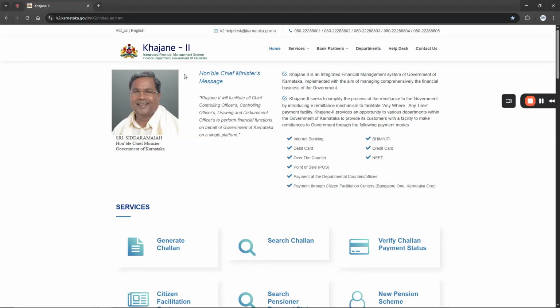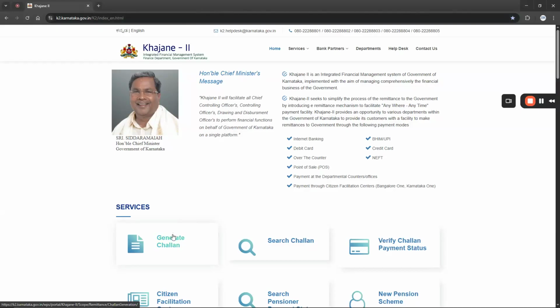Please check it. More importantly, to pay the stamp duty and download the challan, we do not require login credentials like a username or password. We can just access this website link and pay the stamp duty and download the challan. It is that simple. Let me explain the detailed procedure.